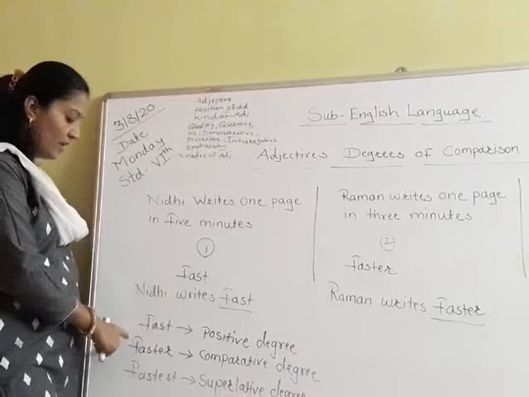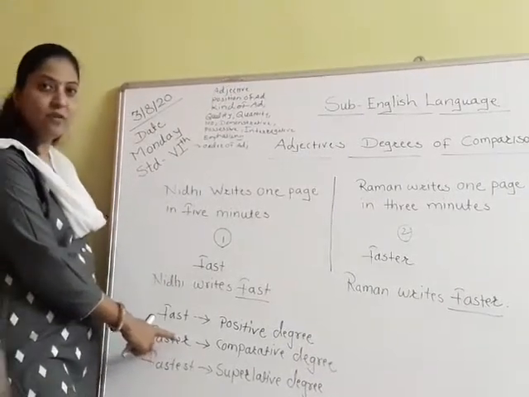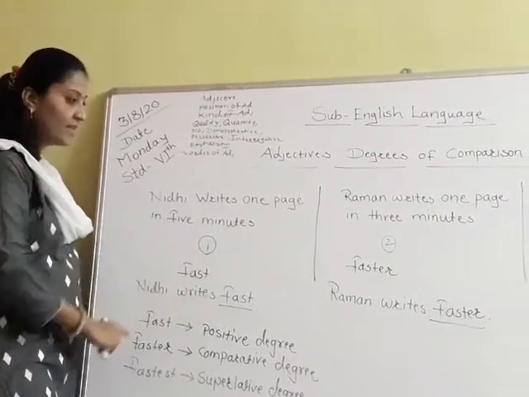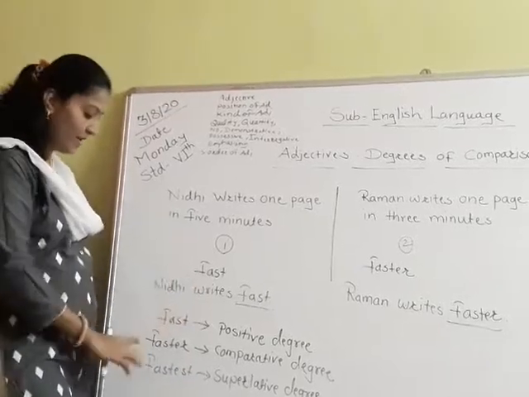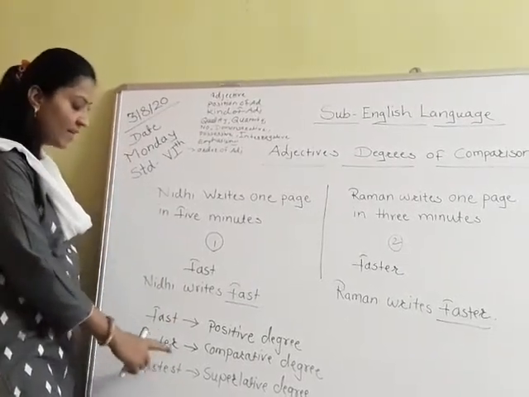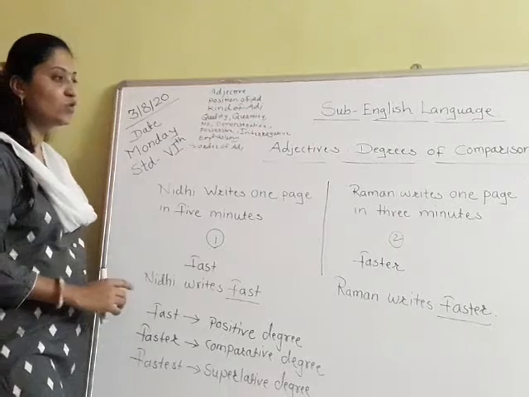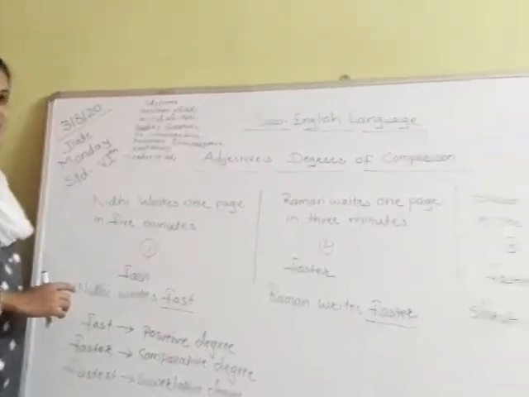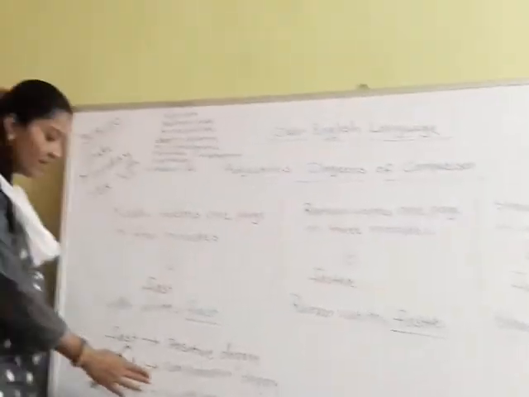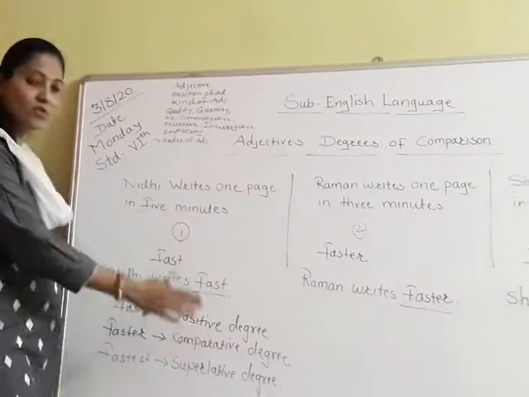When we are adding er to that word, that is the comparative degree. And when we are adding est to that word, for example, Shruti writes the fastest, here it is the superlative degree.